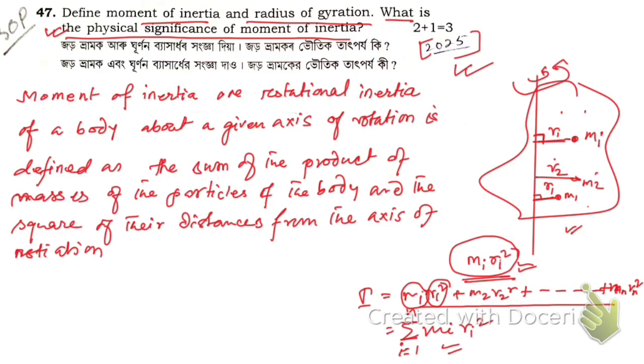So mathematically we can write I is equal to summation from i equal to 1 to n of mi ri square, where mi is the mass of the ith particle.